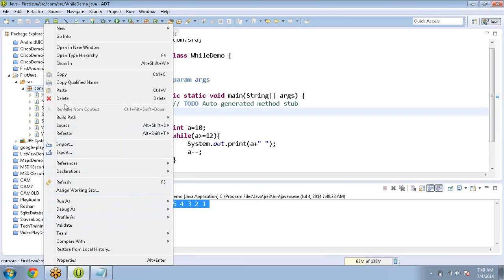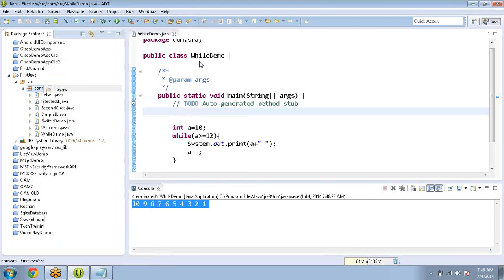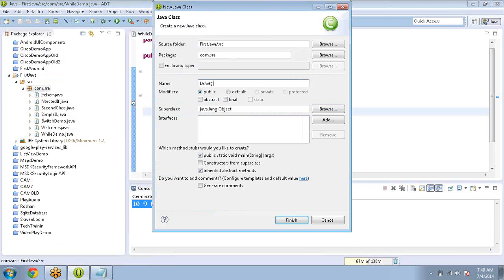Next one, I'm going to a new class, the do while demo.